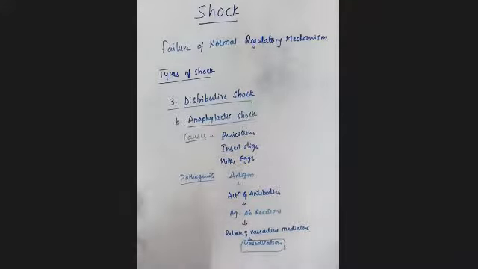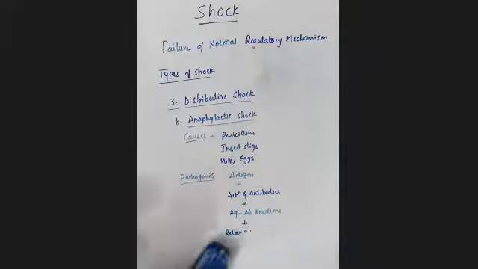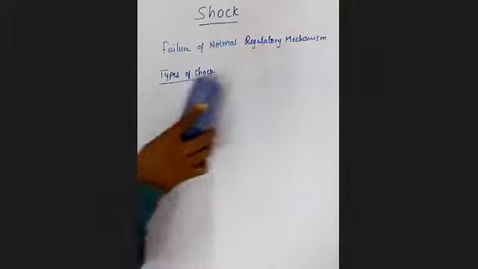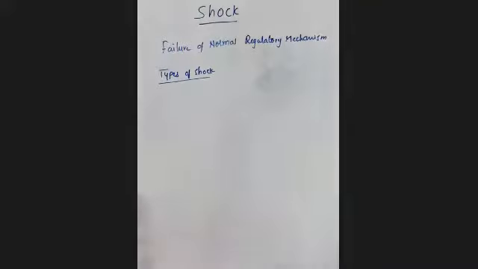Whenever any antigen is present inside our body, immediately there will be an activation of antibodies. Because of that, an antigen-antibody reaction occurs, which releases some vasoactive mediators, right? Because of that, it may lead to vasodilation, right? So this is all about the third type of shock, that is distributive shock. And next we'll see the other types of shock. In that, the first one is the traumatic shock.